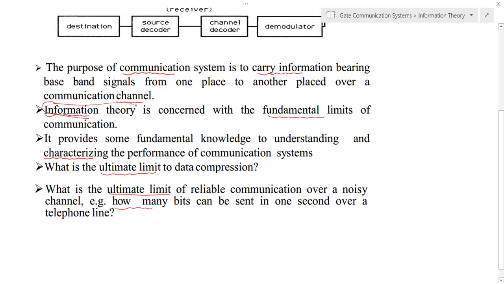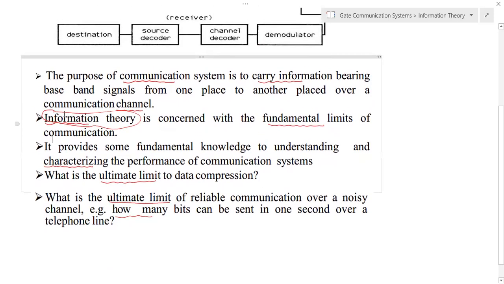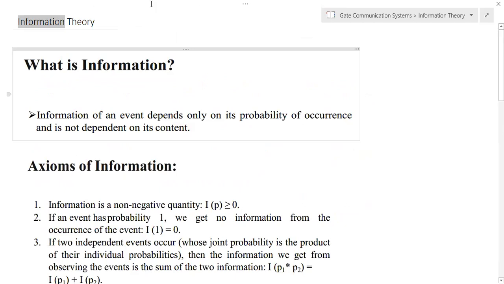Information theory is actually connected with probability, and we will discuss all these things in the coming lectures. First we will define what we mean by information. The information of an event depends only on its probability of occurrence, and not on its content. That's the difference.